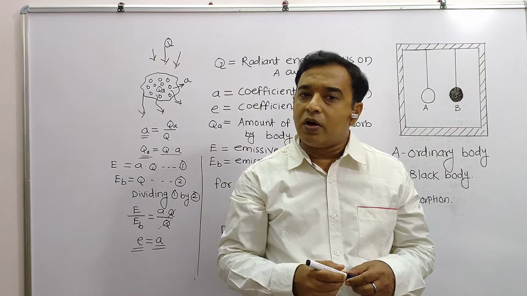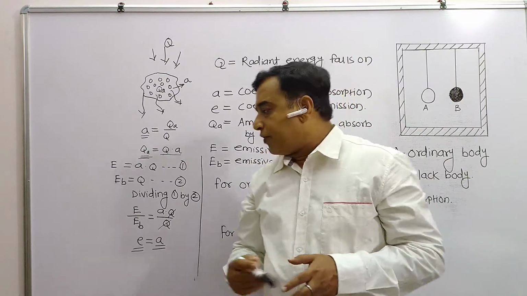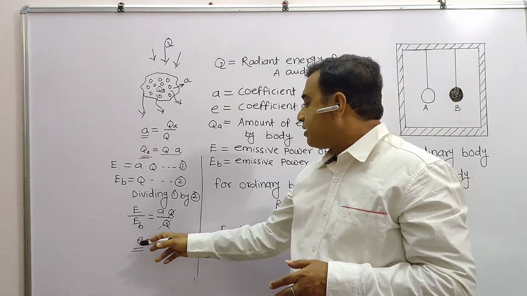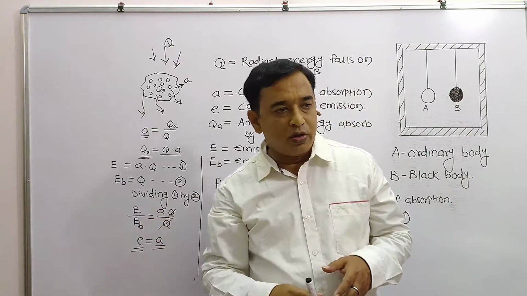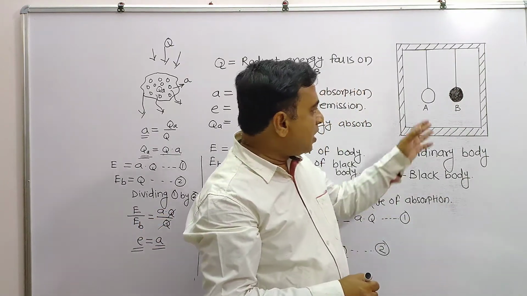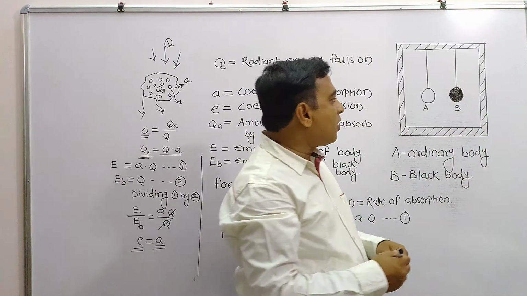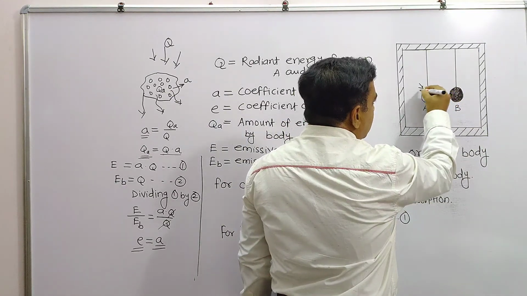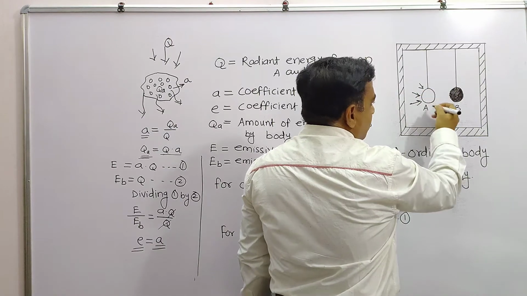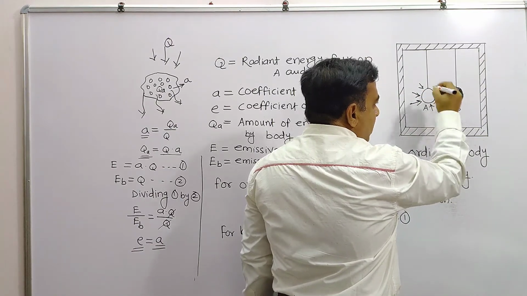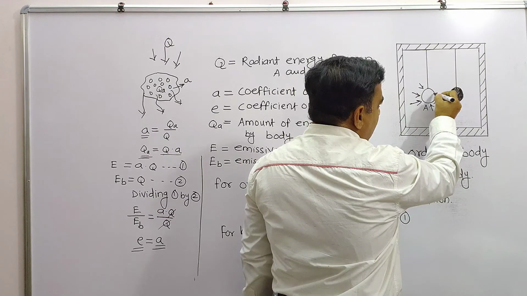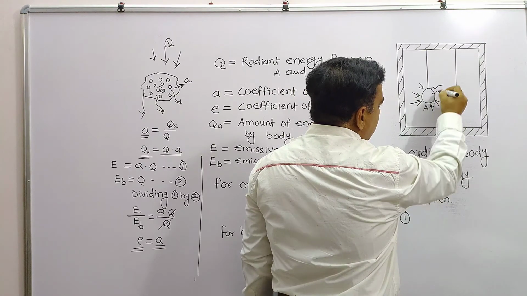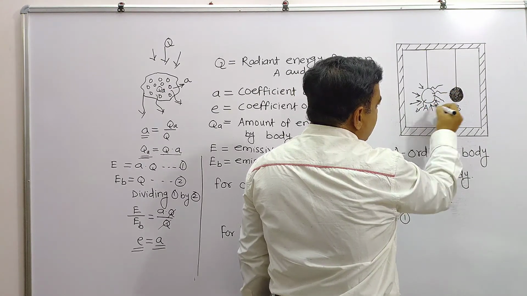Hence, Kirchhoff's law states that the coefficient of absorption is equal to the coefficient of emission at a given temperature, whatever may be the amount of energy which falls on the ordinary body. A few of the photons or energy are absorbed, and then it is emitted equally over all sides.